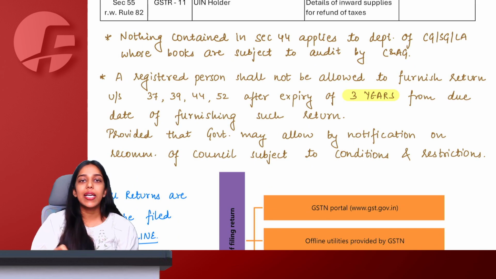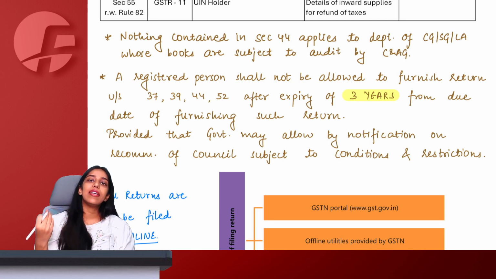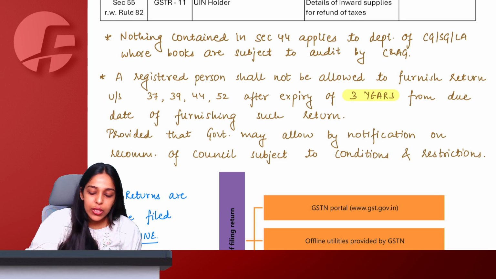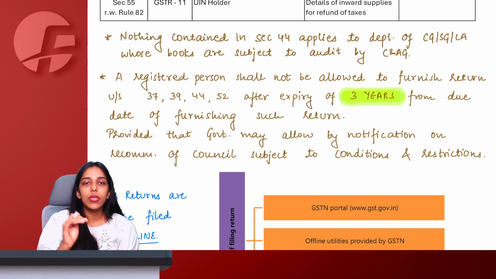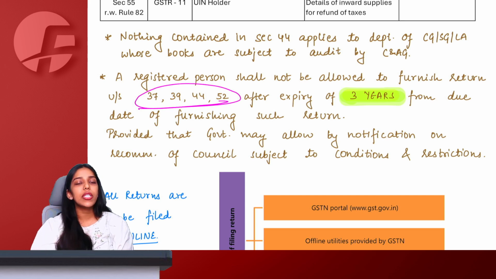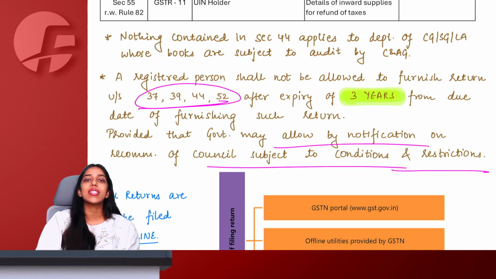We say that, let us say, ma'am, I did not file my return on time. Can I file a belated return with late fees, interest, etc.? Yes, you can. But how much belated is allowed, ma'am? 3 years. So whatever is the due date in all the sections to file the particular relevant return, from there within 3 years, with the late fees and penalty, everything, you have to file your return. After 3 years, department will not allow you to file returns. Okay, in exceptional circumstances, by issuing notifications, conditions, restrictions, they can.